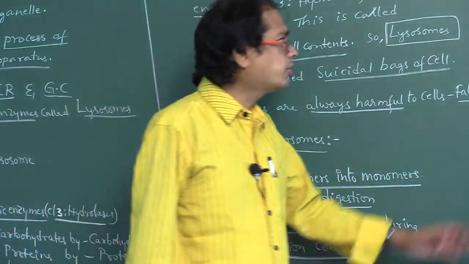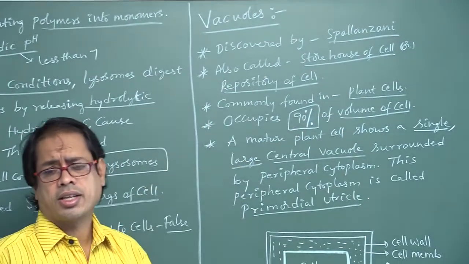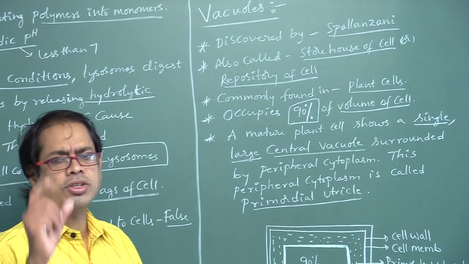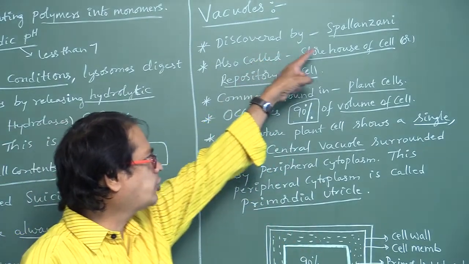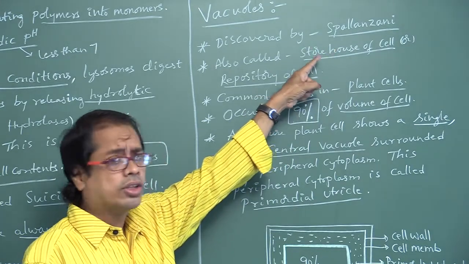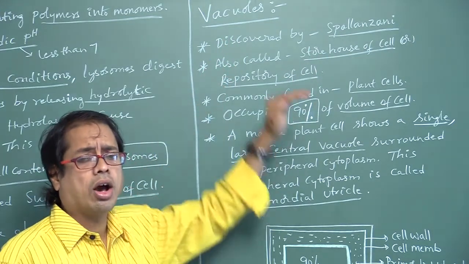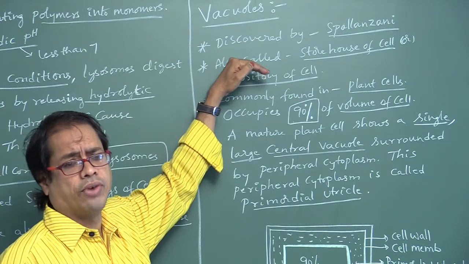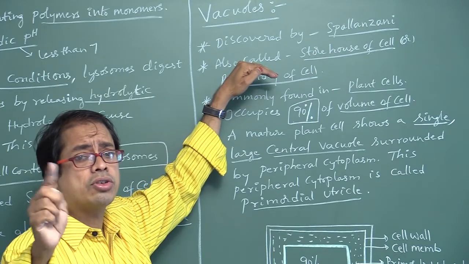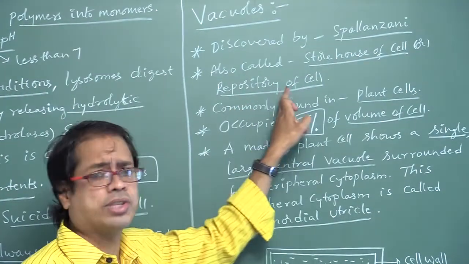Now look here, my dear students. The second cell organelle is called vacuoles. Vacuoles were first discovered by Spallanzani. Vacuoles are also called the storehouse of the cell or the repository of the cell.